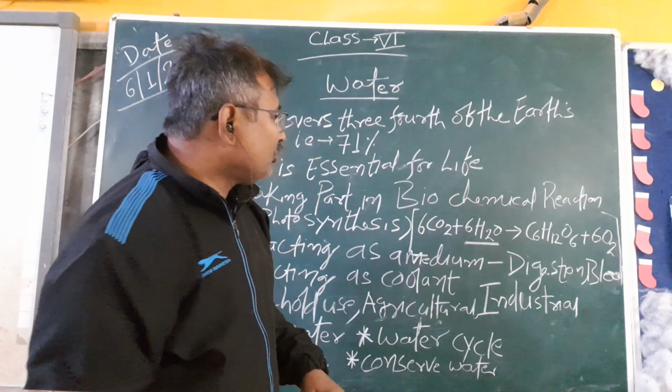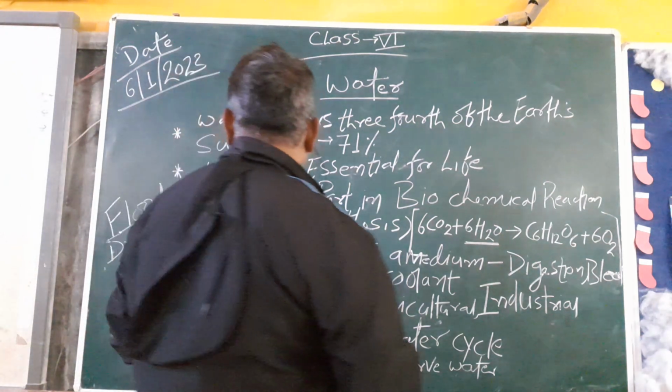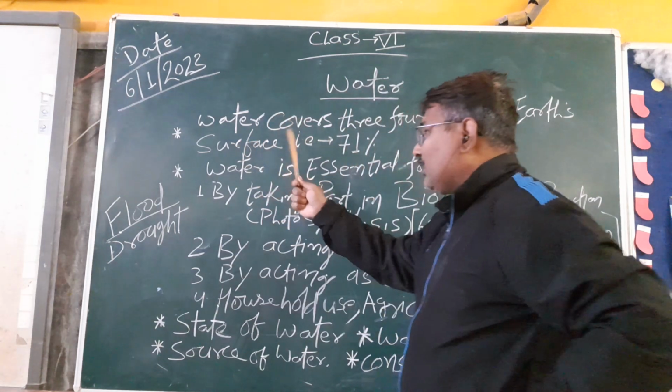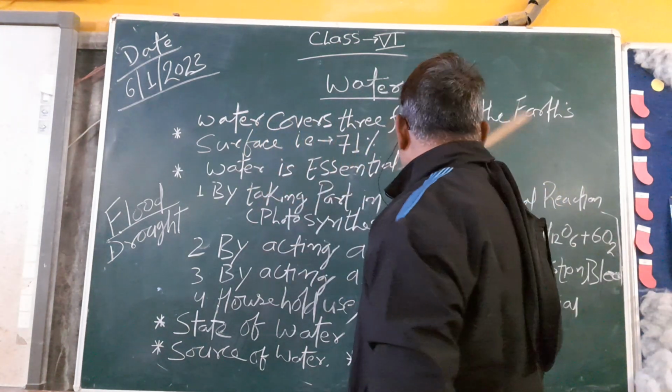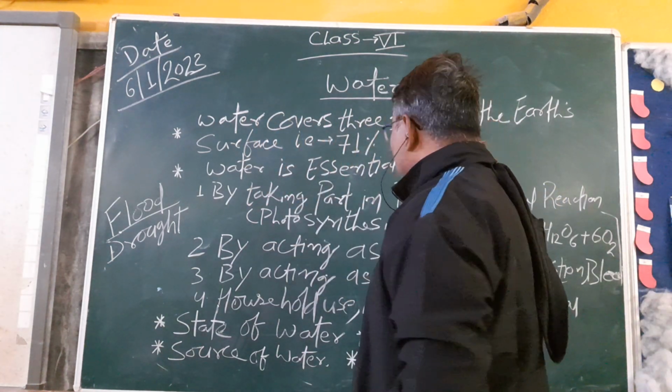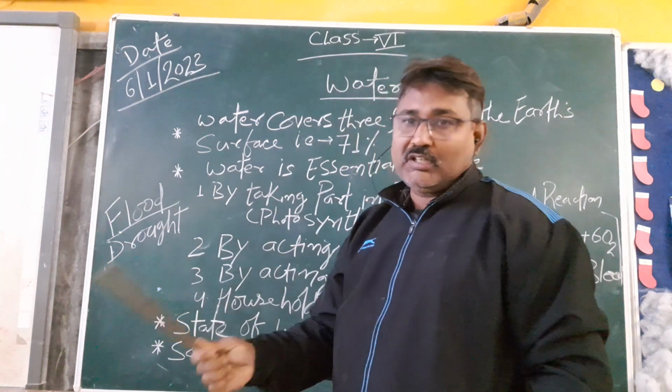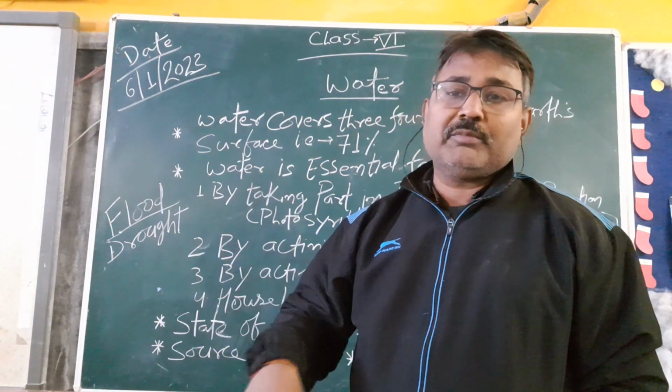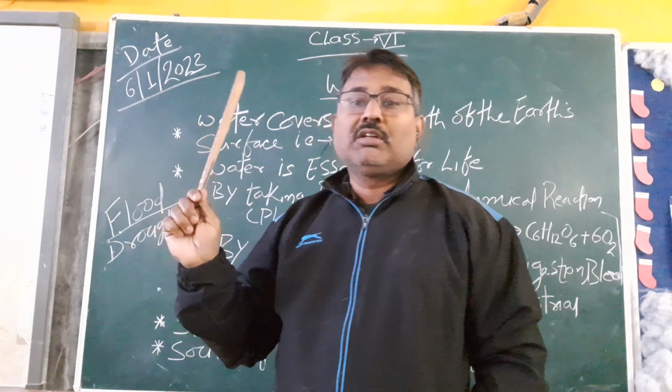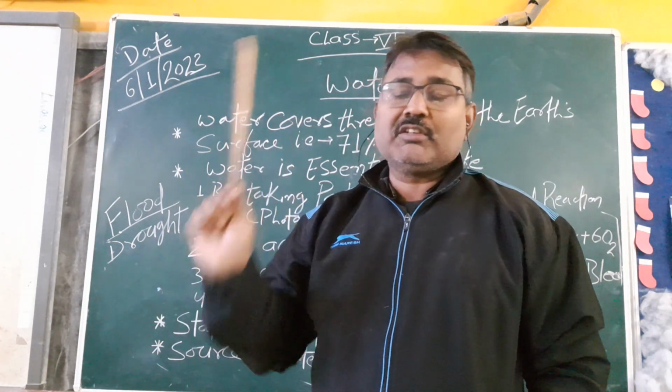Okay, so water, it is very important. It covers about 3/4 of the surface of the earth, means 71% of the globe is covered with water.